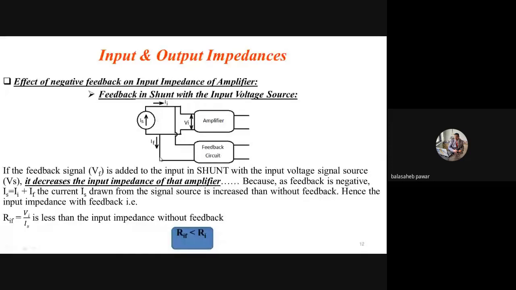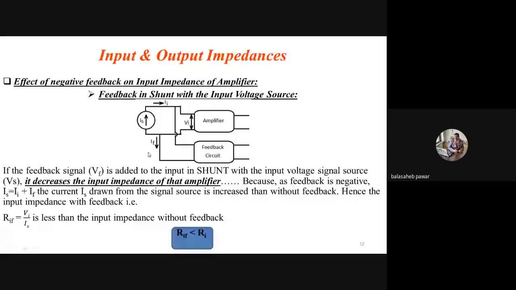Remember this one. As there is negative feedback, the direction of these two currents should be opposite to each other. That's why we are calling it a negative feedback or 180-degree phase shifted signals. And hence, by applying KCL, we can simply write IS equals II plus IF.